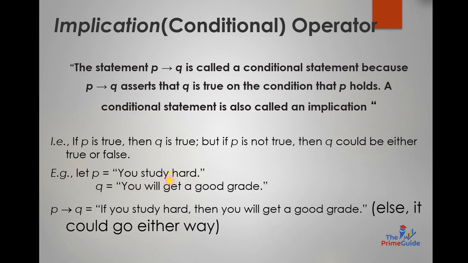You study hard, it is very important for you to study hard. This particular proposition cannot be false. You will get good grades. Now this thing can be either true or false, but the first proposition should be true. So if you study hard, then you will get good grades. Now here is basically a chance that you can get good grades or you cannot. This particular thing can be true or false, but if you have to study hard for it, this should be always true. Okay, so this is P implies Q. In P implies Q, it is very important that your first condition holds, that is P.